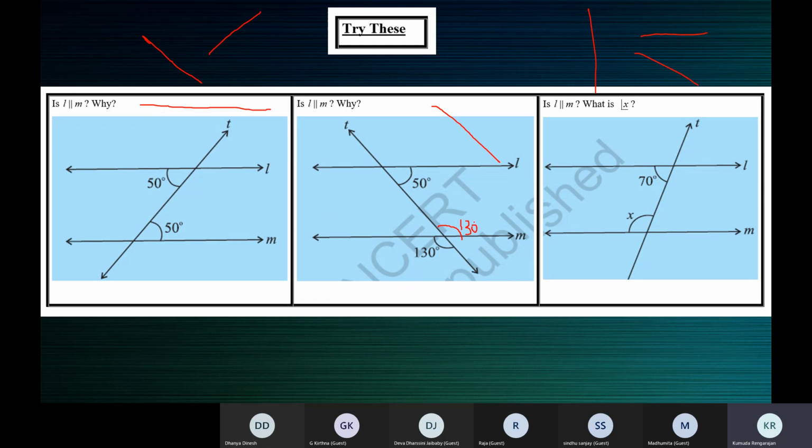Or if not this, you can find this by linear pair axiom. This is 50 degrees. And now this one and this one. See here, parallel line, transversal, parallel line.